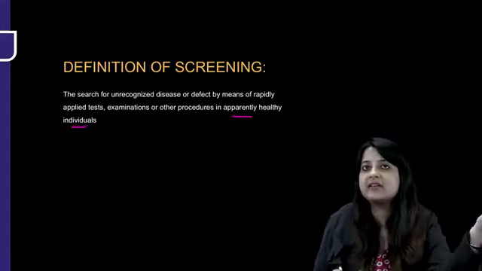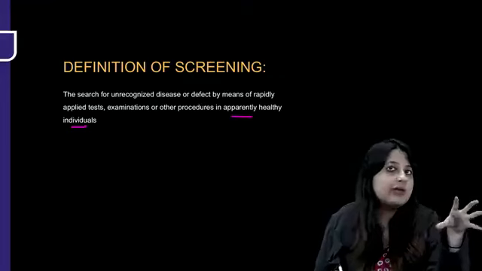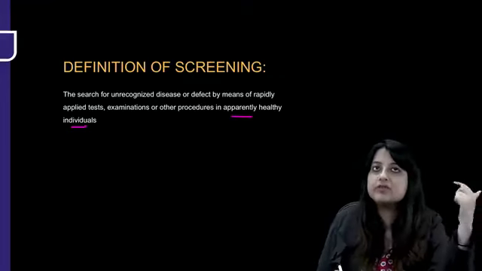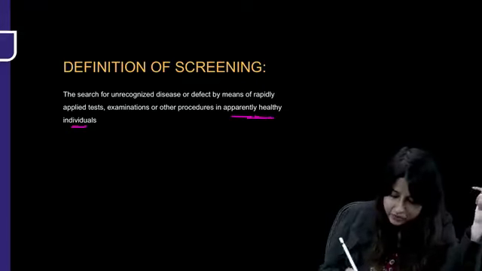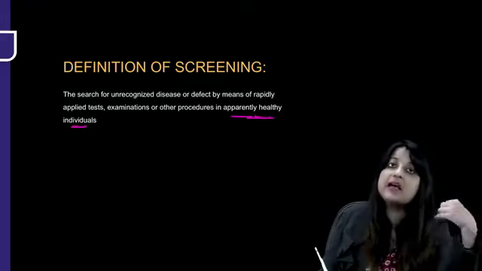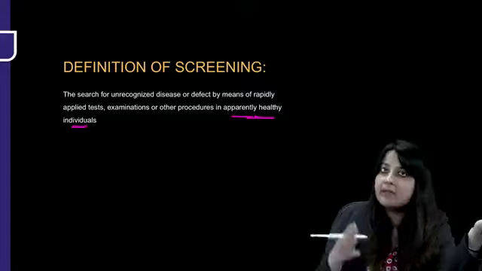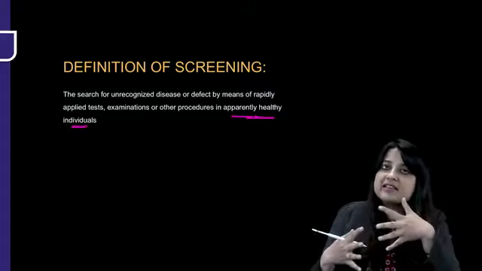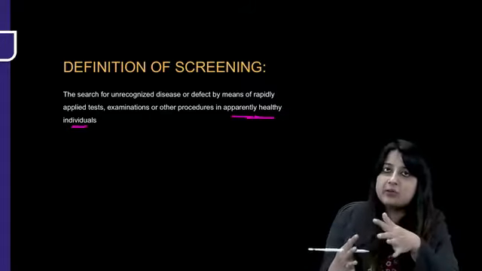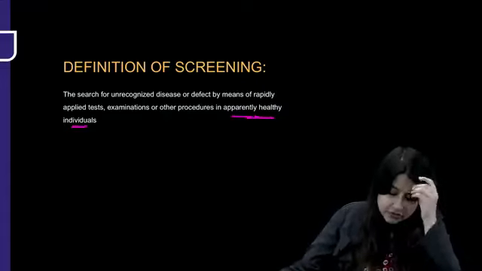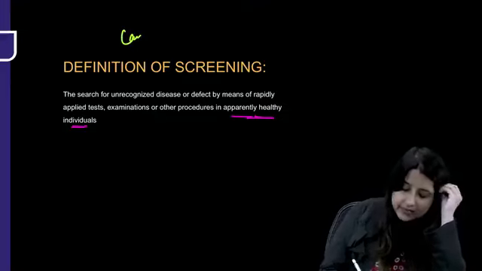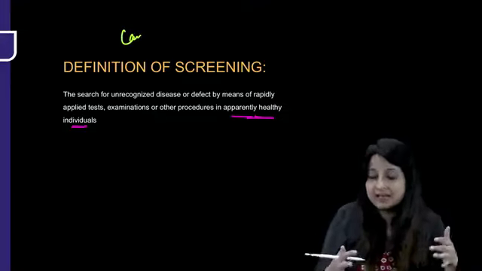So, the first question that turns up from screening is, are you applying a screening test on diseased individuals, healthy, or apparently healthy? So, we are applying a screening test on apparently healthy. That means they appear to be healthy. Some pathogenesis might have started in the body, but they are not yet presenting with signs and symptoms.